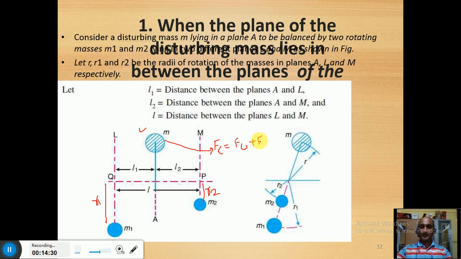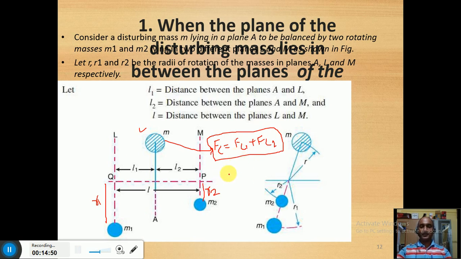Fc1 is due to the first rotating mass, and Fc2 is due to the second rotating mass. So this is about the static balance, because now we have only balanced the centrifugal force. But what about the couple?